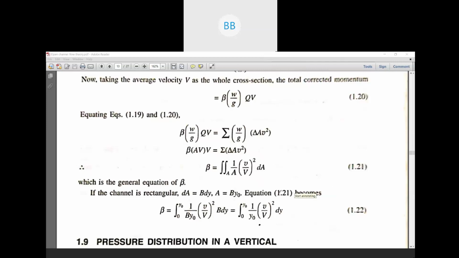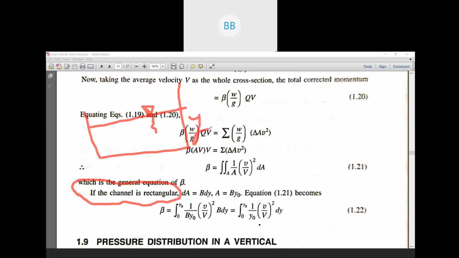Similarly, for example, we have taken a rectangular channel because a rectangular channel is very simple to understand. This is your rectangular channel. y naught is the depth, and B is the width of the channel.